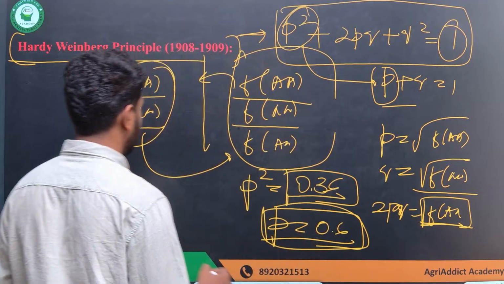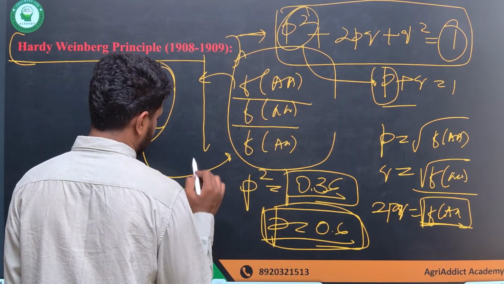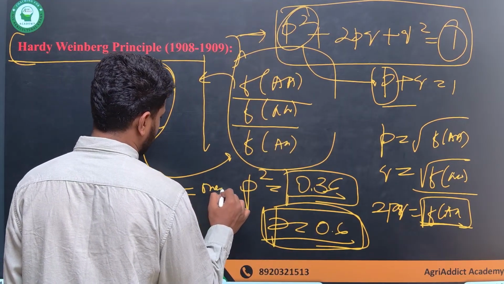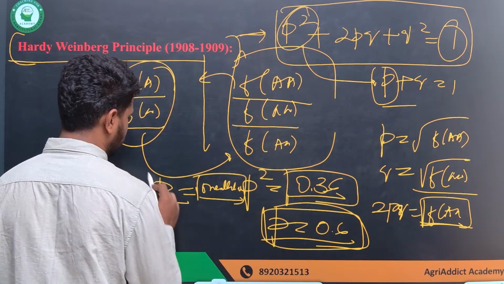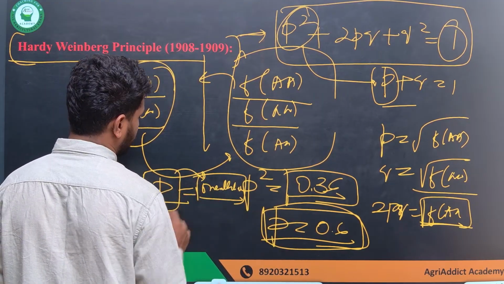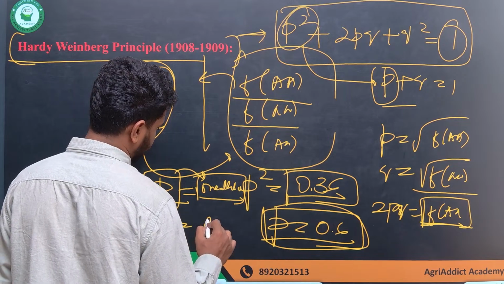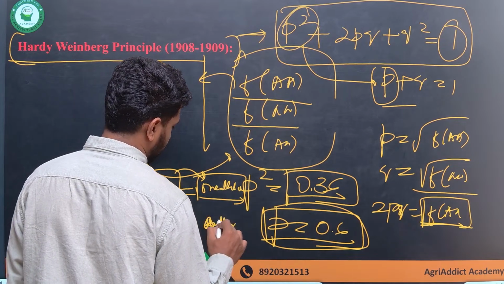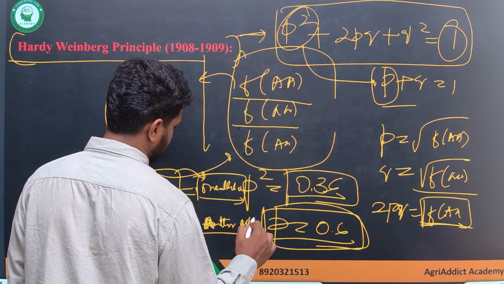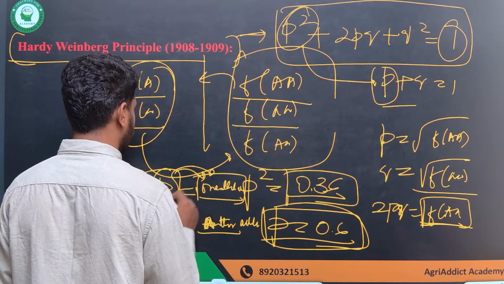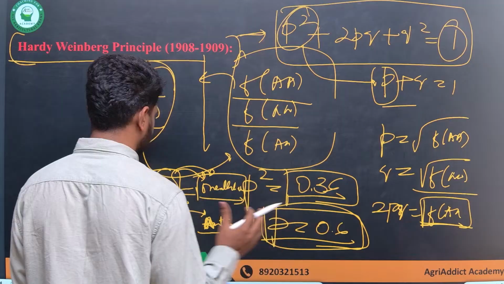So now what is the value of p and q? P will be the frequency of one allele, not always the dominant allele. It just means that p is given to one allele and q is given to the other allele. If there is a gene with two alleles, then p is prescribed for one allele and q for the other, within the population.